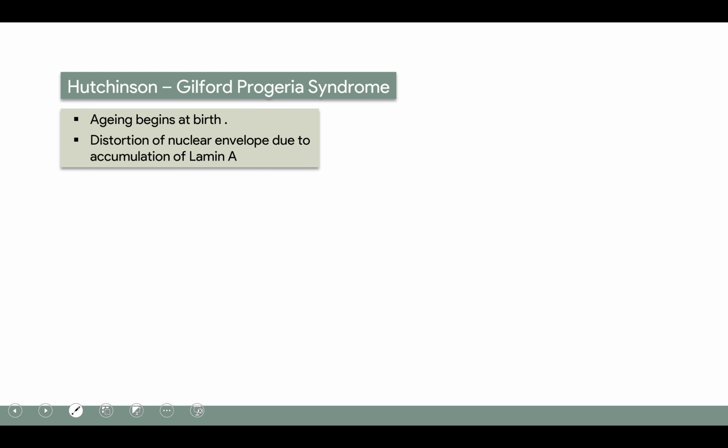It happens because of the distortion of the nuclear envelope due to accumulation of lamin A. I repeat, in Hutchinson-Gilford progeria syndrome, the aging begins at birth, and there is distortion of the nuclear envelope due to accumulation of lamin A. So this was about the nucleus.